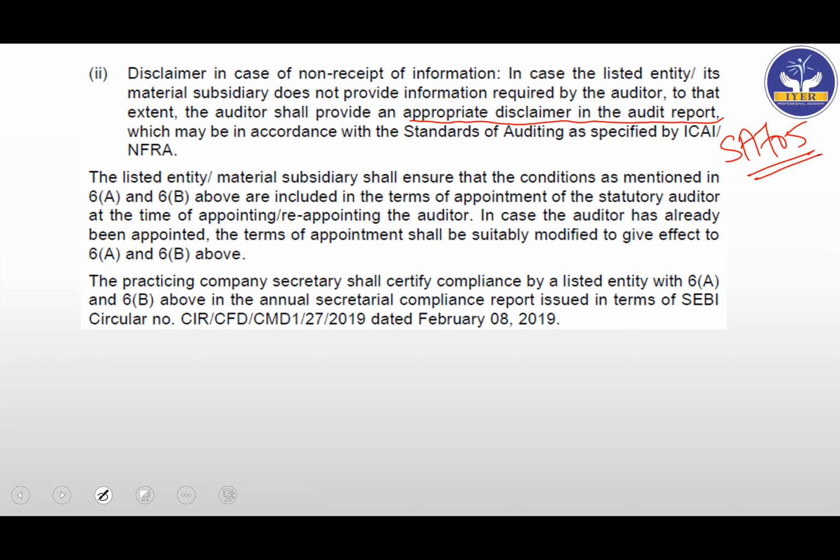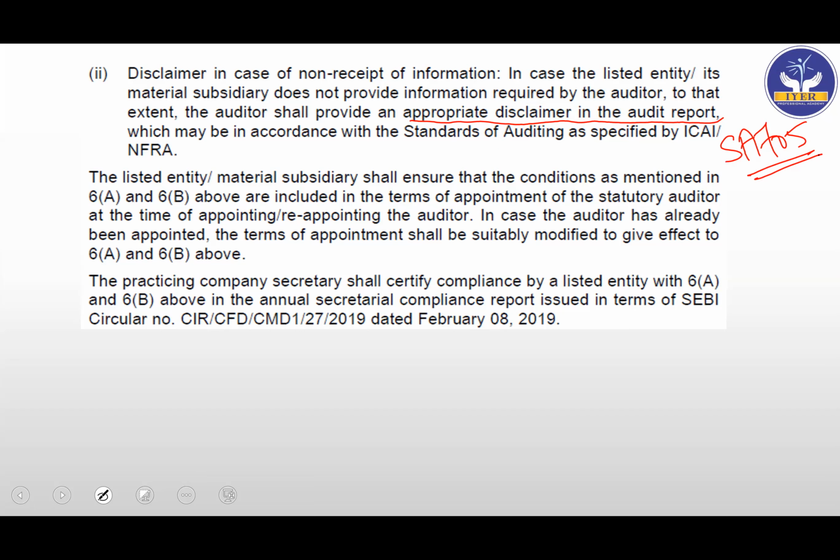Next, the listed entity or material subsidiary shall ensure that the conditions as mentioned in 6A and 6B above are included in the terms of appointment of the statutory auditor at the time of appointing or reappointing the auditor. In case the auditor has already been appointed, the terms of appointment shall suitably be modified to give effect to 6A and 6B above.